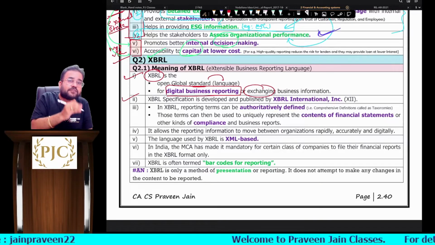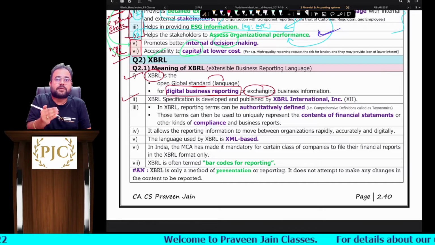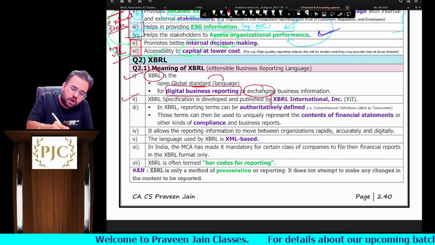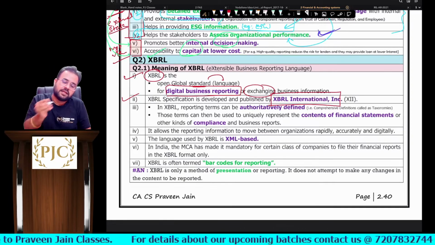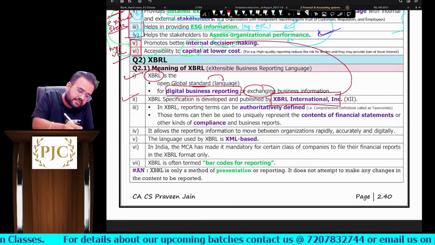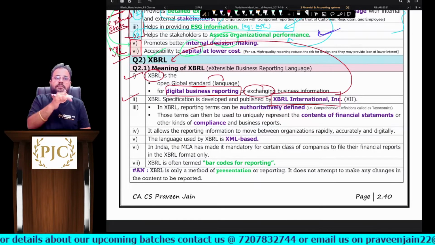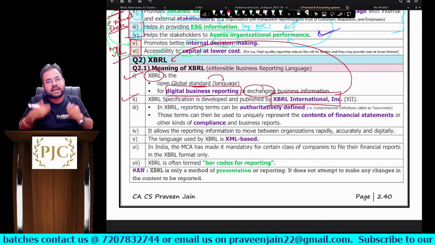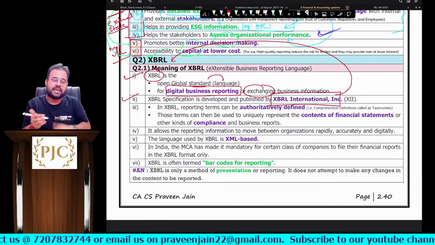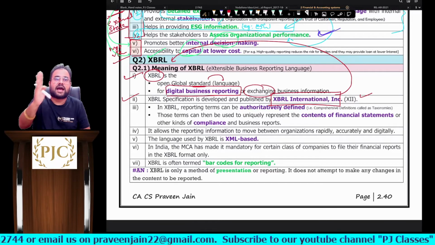Second, sir, the XBRL standard was developed and published by a non-profit organization by the name XBRL International Inc. There is a reason this company has named this standard language as XBRL, sir, because their name was XBRL International Inc., which is also called XII, sir.